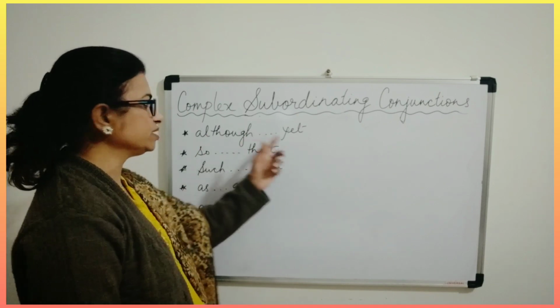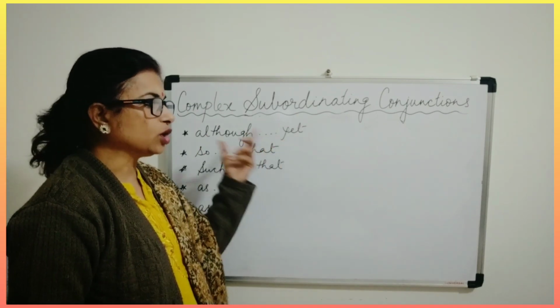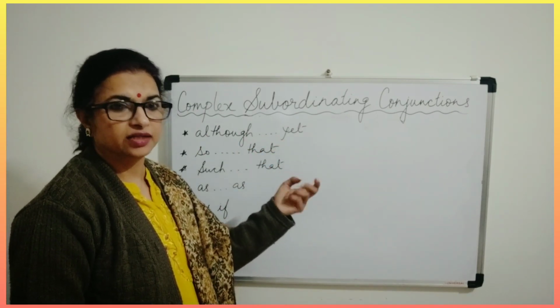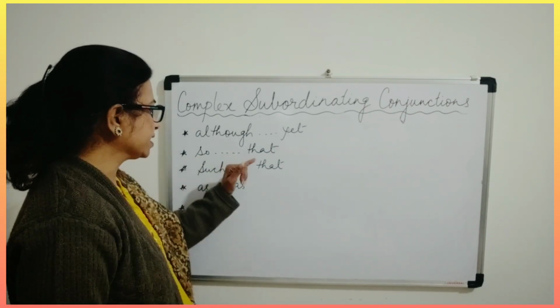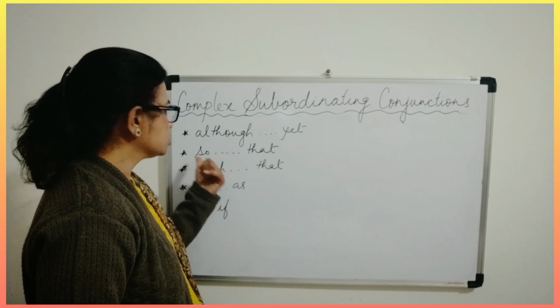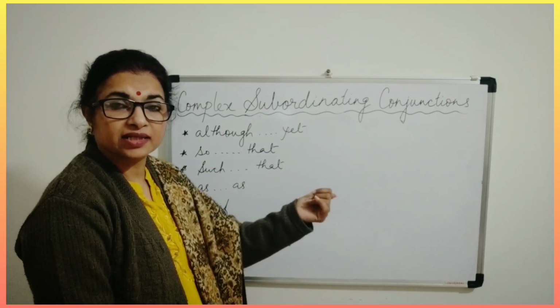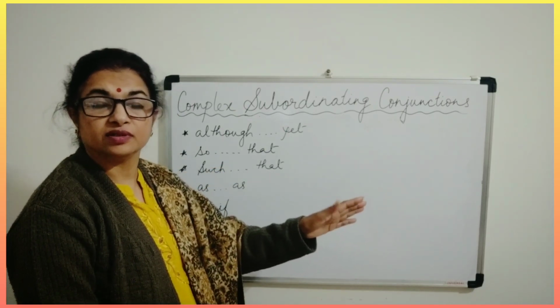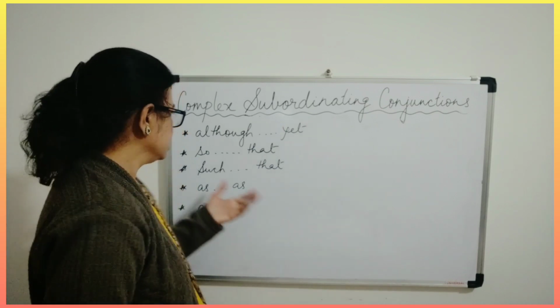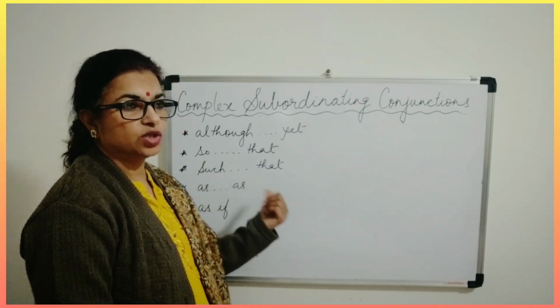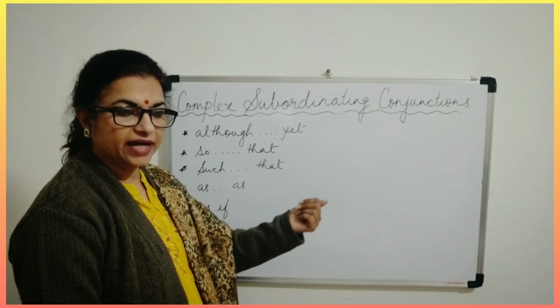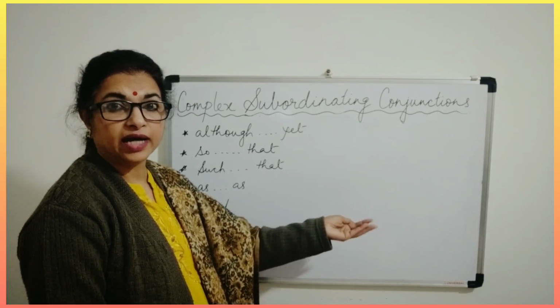Now although, yet, like, although I asked her to stay, yet she went off, isn't it? Then so, that: so was the picture that I kept dreaming. Such was the idea that I could not believe.